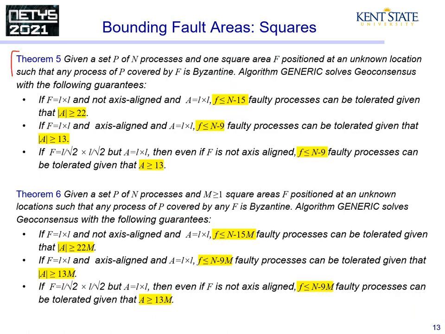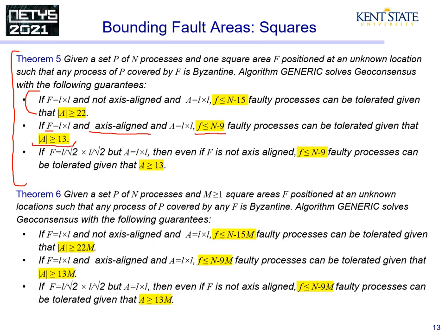Here is the full Theorem 5. The portion I just described is the first bullet. However, if the single fault area is axis aligned, then generic may tolerate an even greater number of faults with fewer squares in the coverage area.